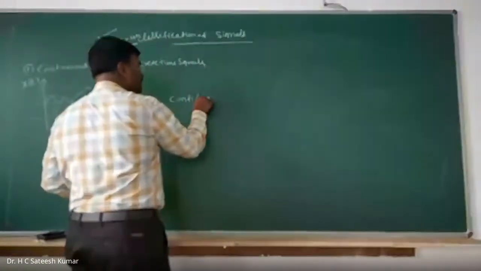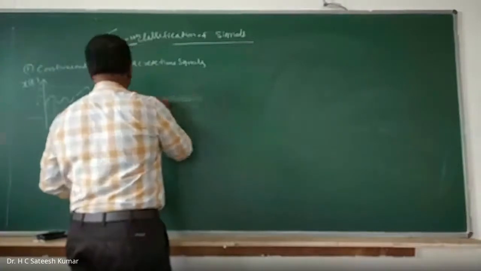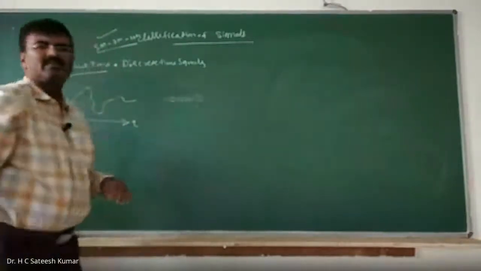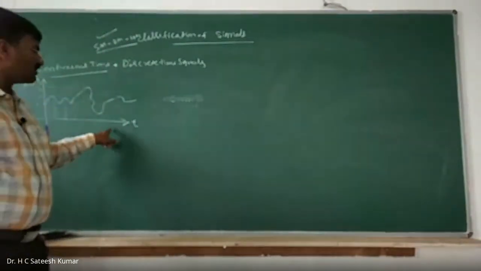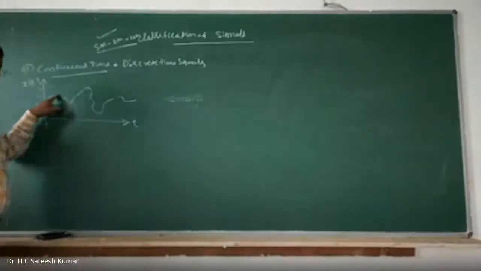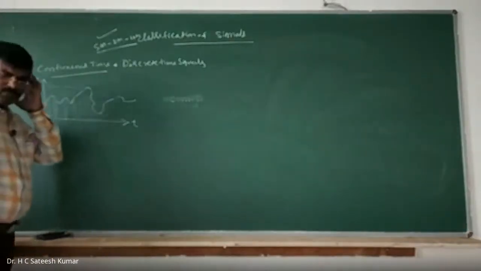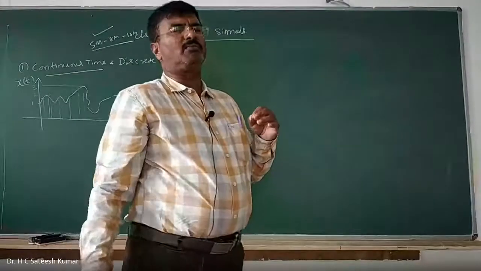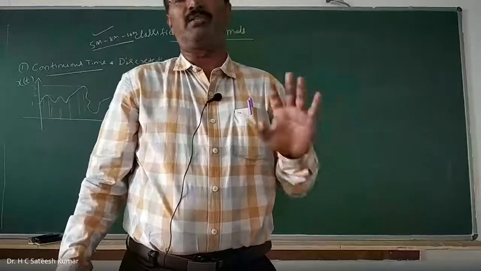Continuous time signal. The first one. A signal which is defined at all time instants. You take at any point, it is having a specific value. Some of the books will write like this: a signal which is continuous with respect to time is nothing but continuous time signal.